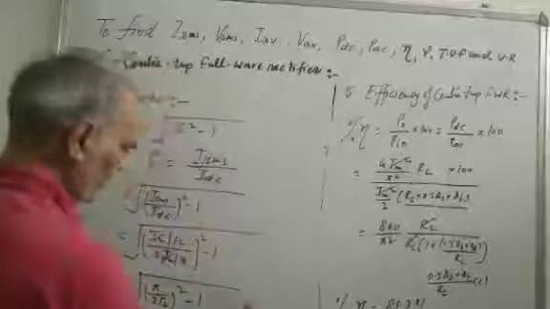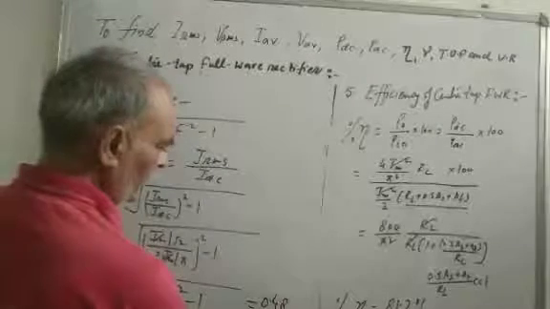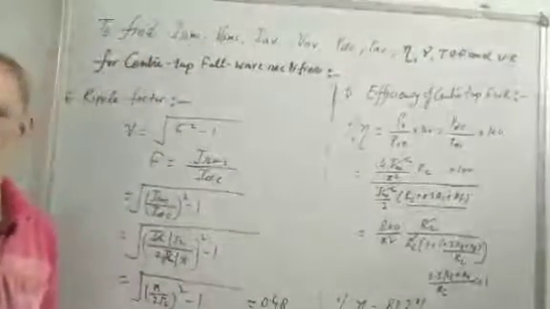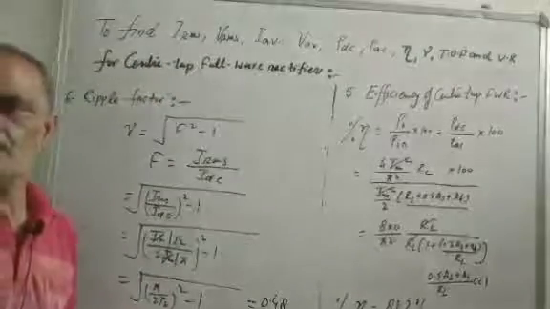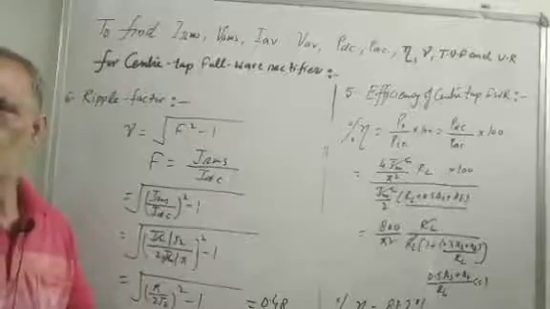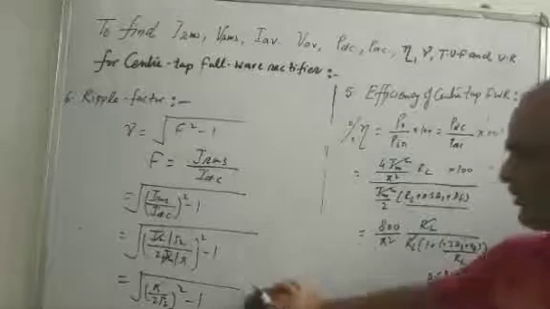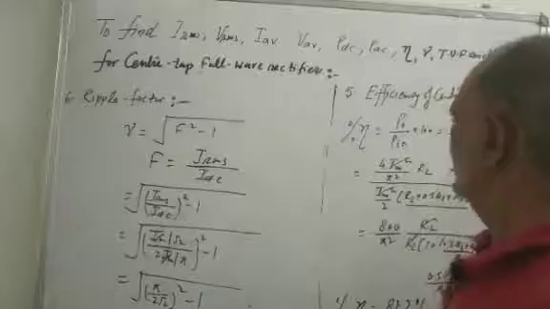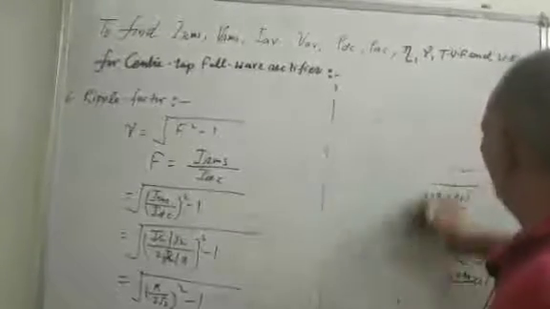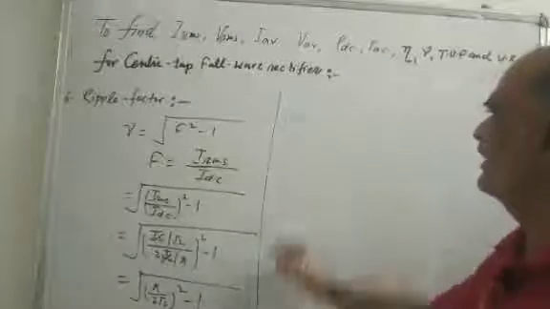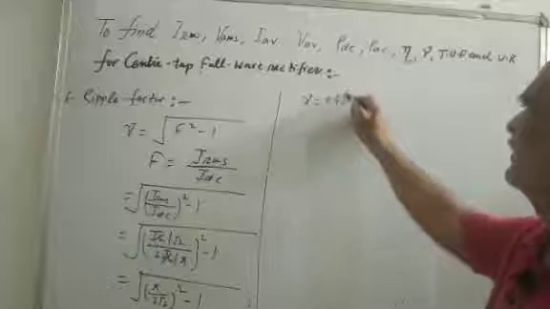This value is 0.48 after solving, which was 1.21 in the half wave rectifier. So this is equal to the value of the ripple factor. The value of ripple factor gamma is equal to 0.48.